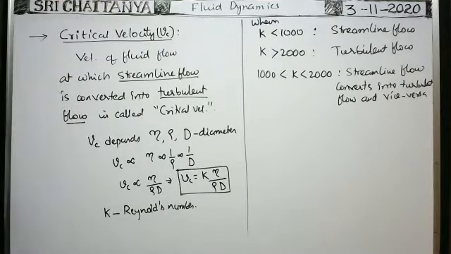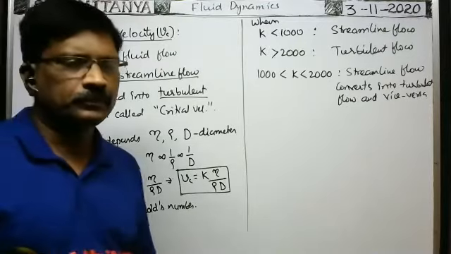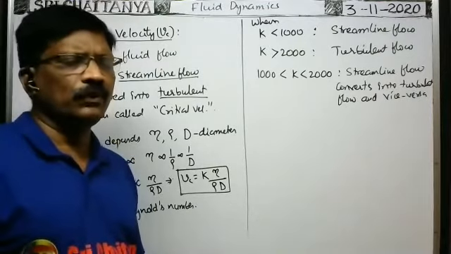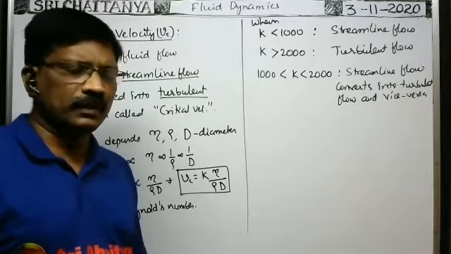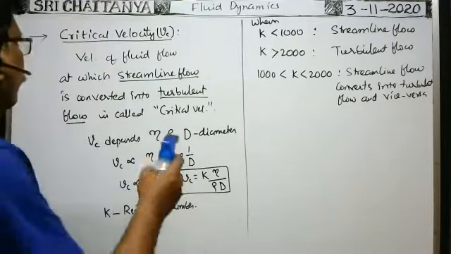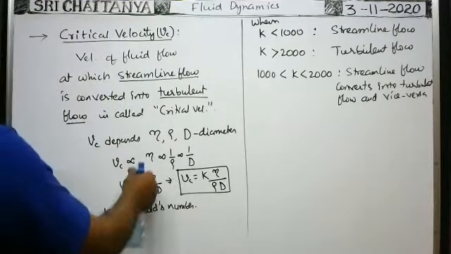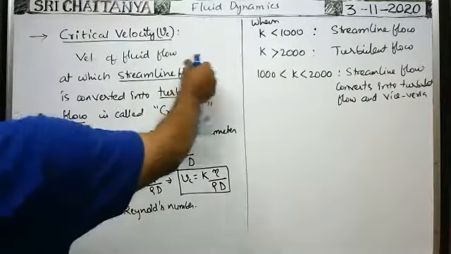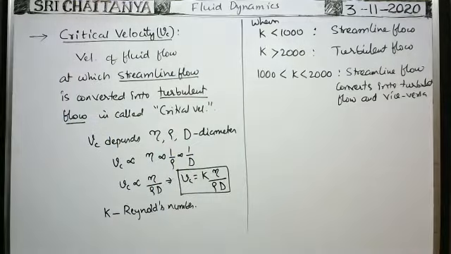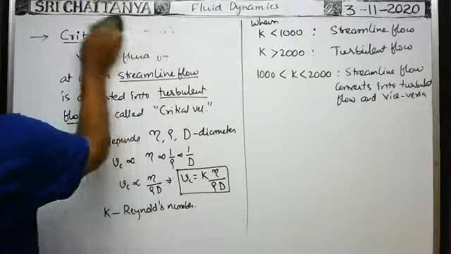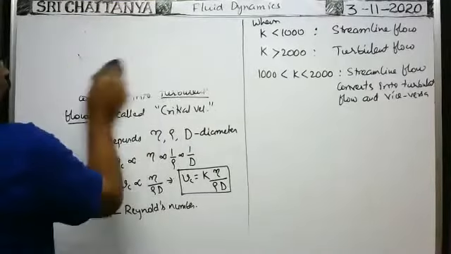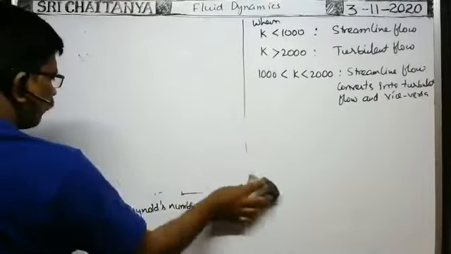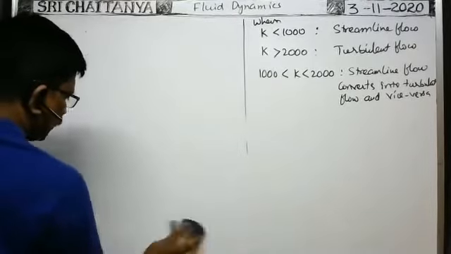Now we have to discuss a very, very important topic in this chapter. Whenever a fluid flows through a horizontal tube, what is the volume rate of flow of the fluid flowing through the tube?